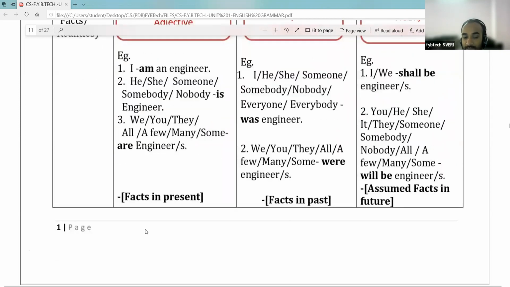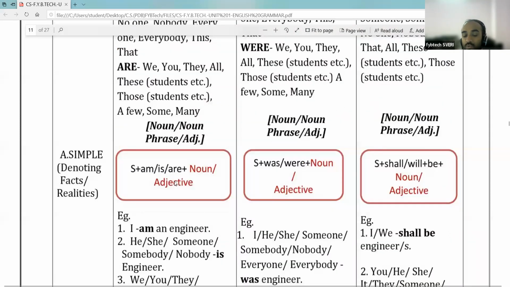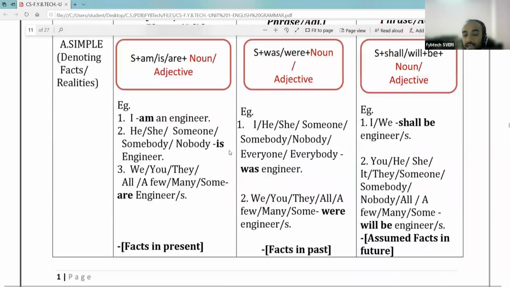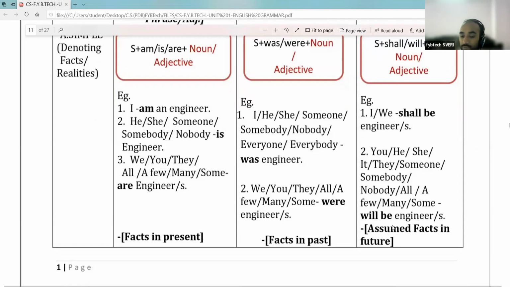For facts in the present we have to use am is are plus noun or adjective. For showing the facts in the past we have to use was or were plus noun or adjective. And for showing the facts in the future, assumed facts in the future, here in the bracket we can see that we have mentioned assumed facts.